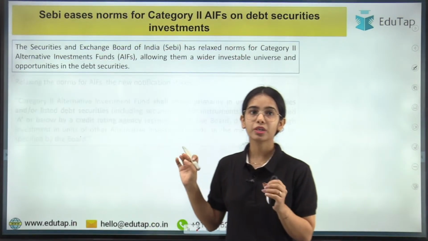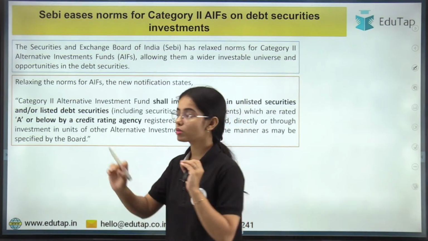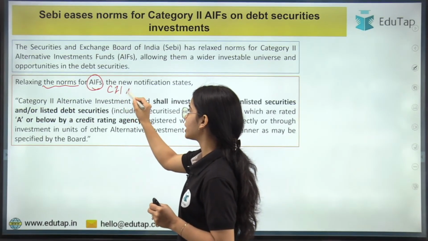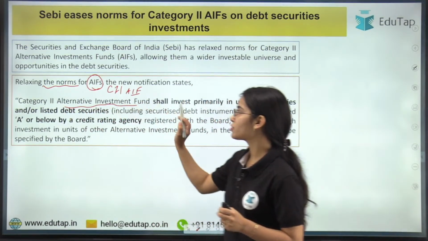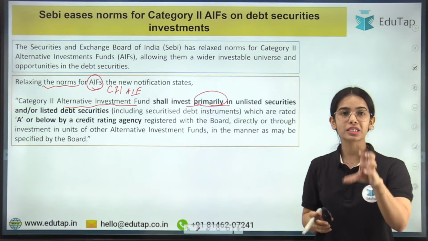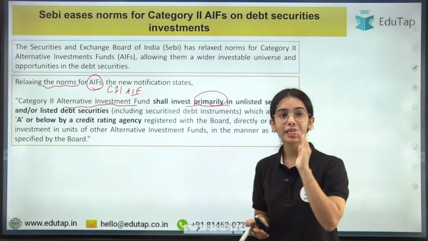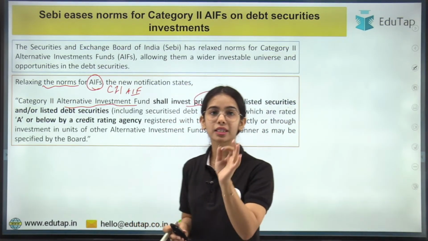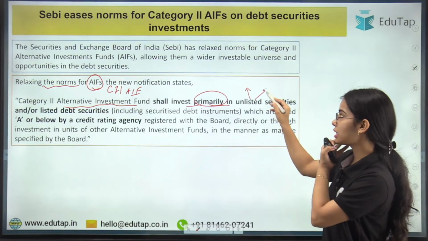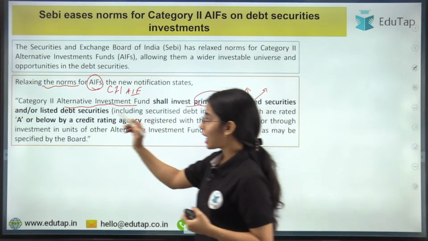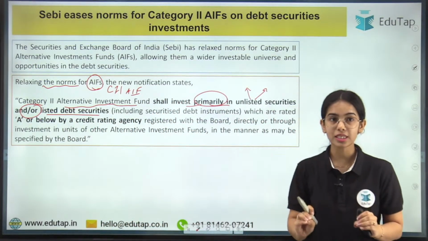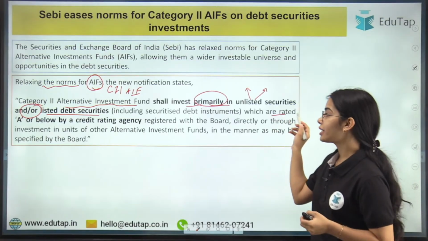Now coming to the idea of relaxing the norms. SEBI has relaxed the norms for Category 2 alternative investment funds. A Category 2 alternative investment fund shall invest primarily in unlisted securities. This is the main focus they have to give: unlisted equity instruments or unlisted debt instruments. Now they are also allowed to invest in listed debt securities if these are rated A or below.